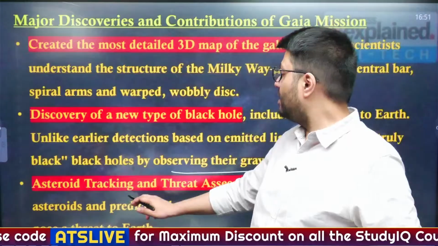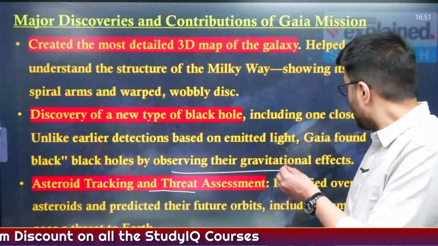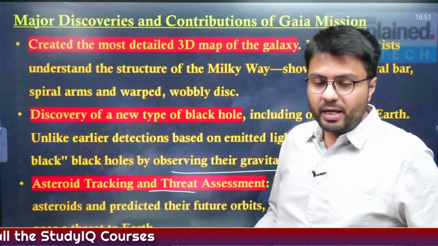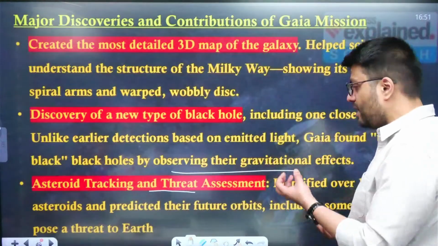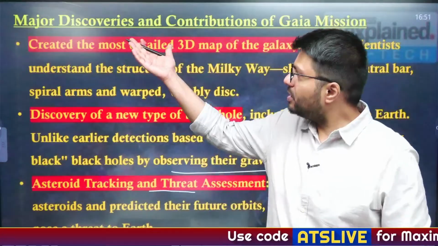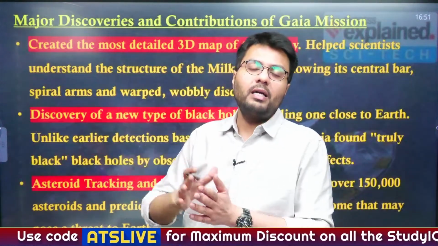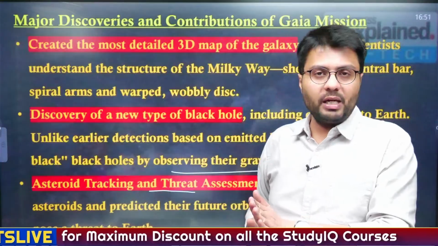Also, asteroid tracking and threat assessment was done by this spacecraft, which identified more than 1.5 lakh asteroids and predicted the future orbits of many. Some of them might pose a threat to the Earth also. So this is how such an observatory played a key role in many scientific missions, and that is why its retirement has become significant.